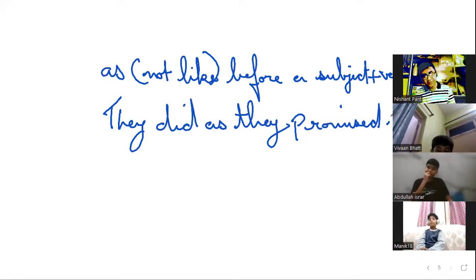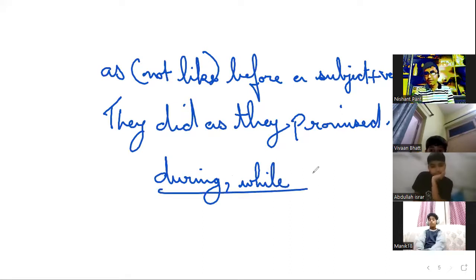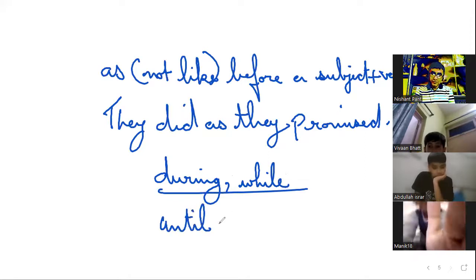During and while are for time, right? Until again is for time, right? During the class, no one should be sleeping. While the class is going on, no one should sleep, right? Until. Now, don't get confused between until and till.